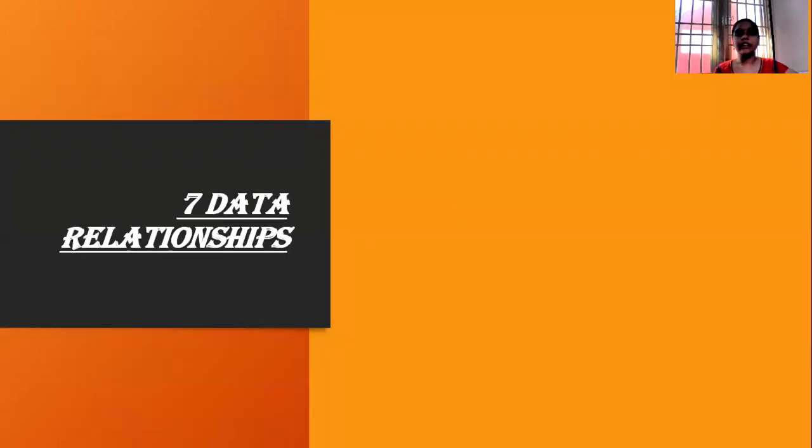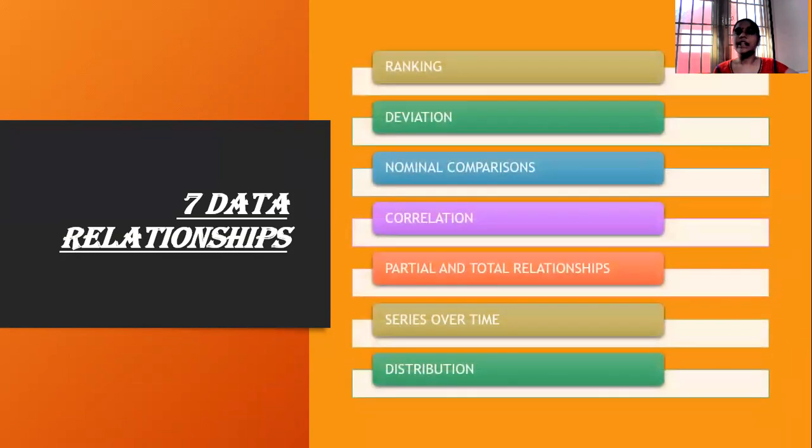Second one is, there are seven data relationships. Data relationships means how the data can be related, that means how the data can be visualized in a mathematical way. There are totally 7 relationships in this data visualization process. First one is ranking, second is deviation, third is nominal comparisons, fourth is correlation, fifth is partial and total relationships, sixth is series over time, and last one is distribution. Now let us understand each relationship in detail with an example.